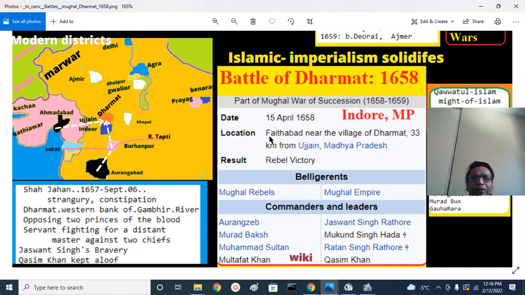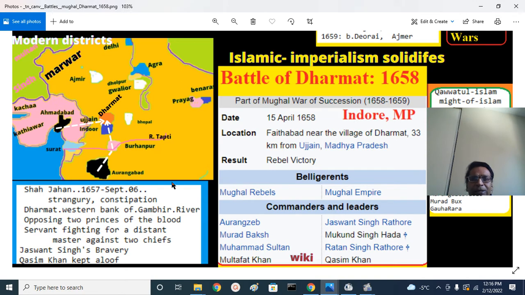It was fought at a village called Dharmat, between Ujjain district in the north and Indore district in the south, on the bank of the river Gambhir. The belligerents are the Mughal rebels, Aurangzeb, Subadar of Deccan, and Murad Baksh, Subadar of Gujarat, and the Mughal Empire, the father's empire.